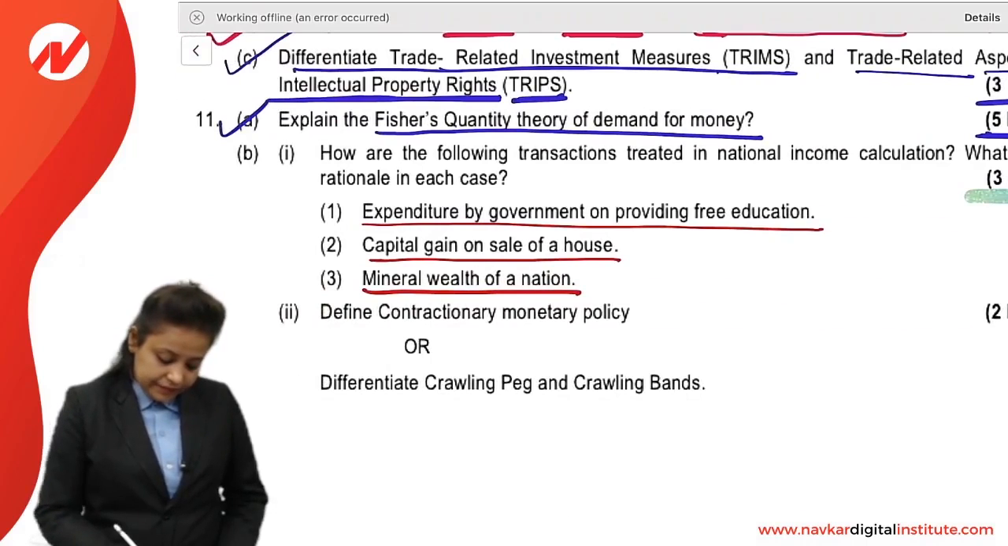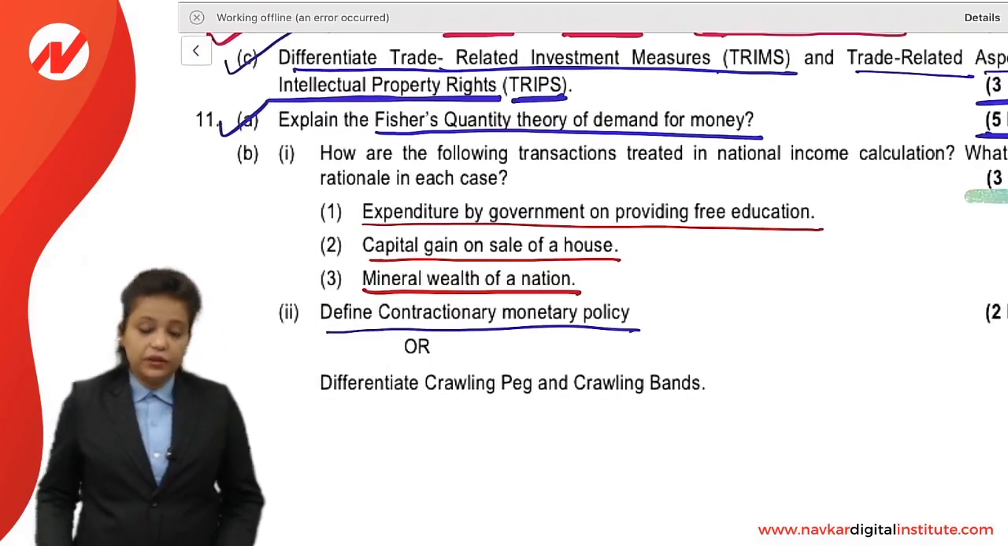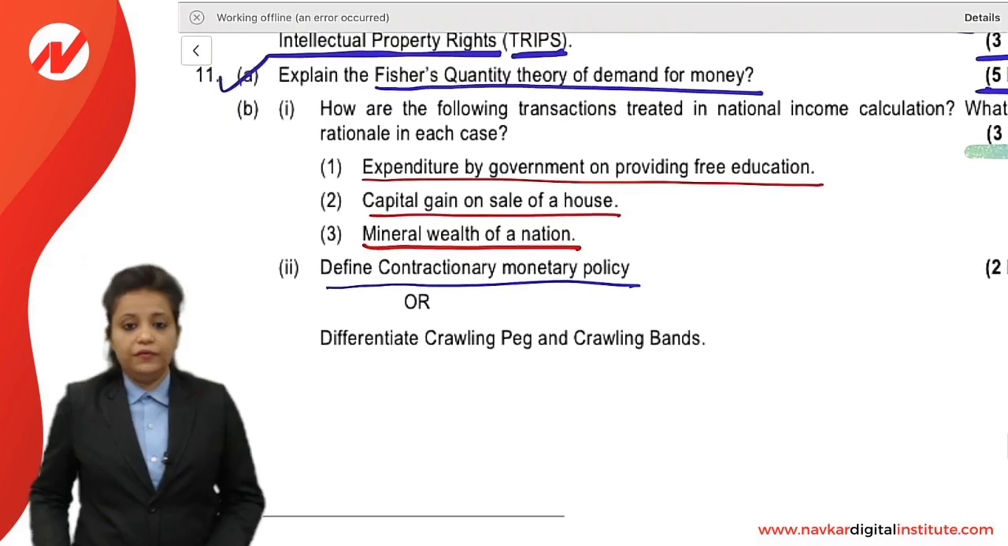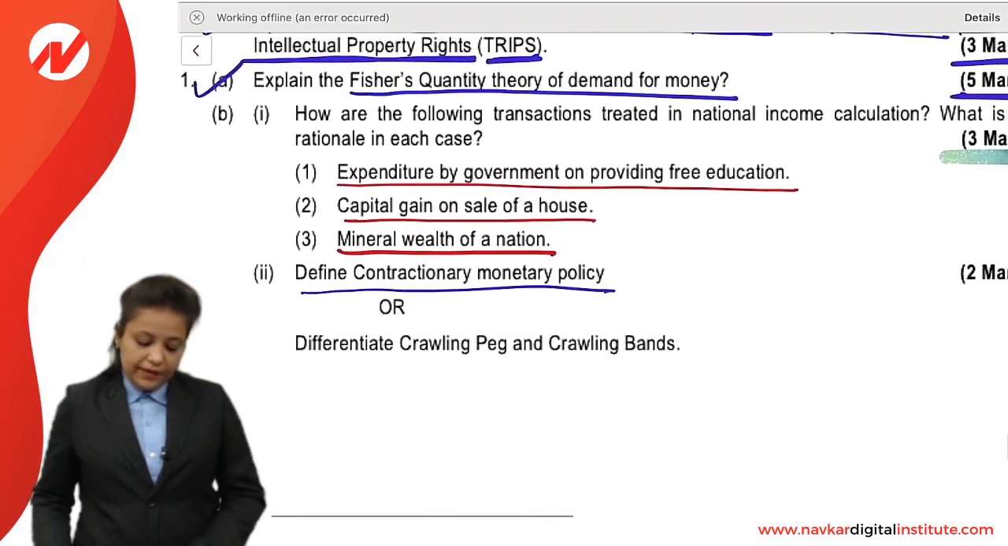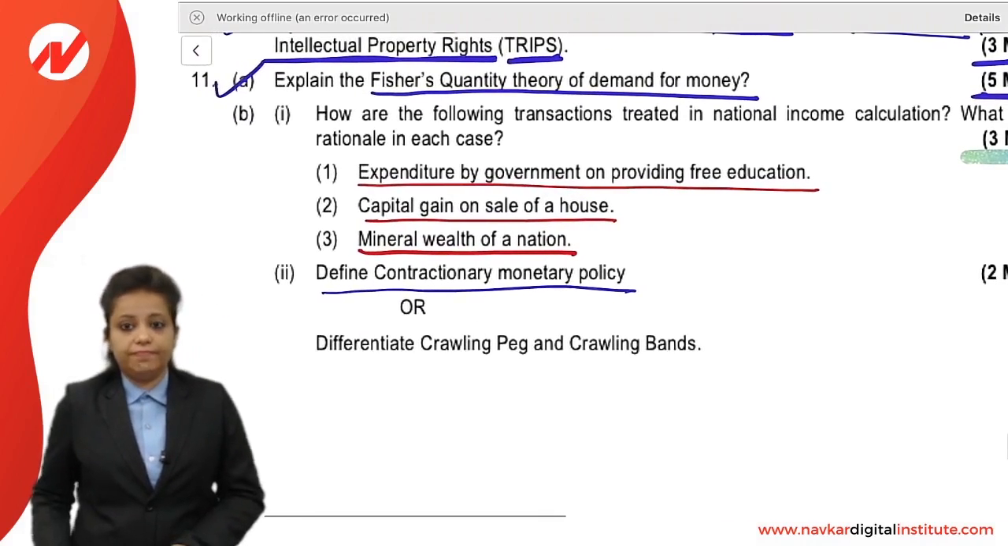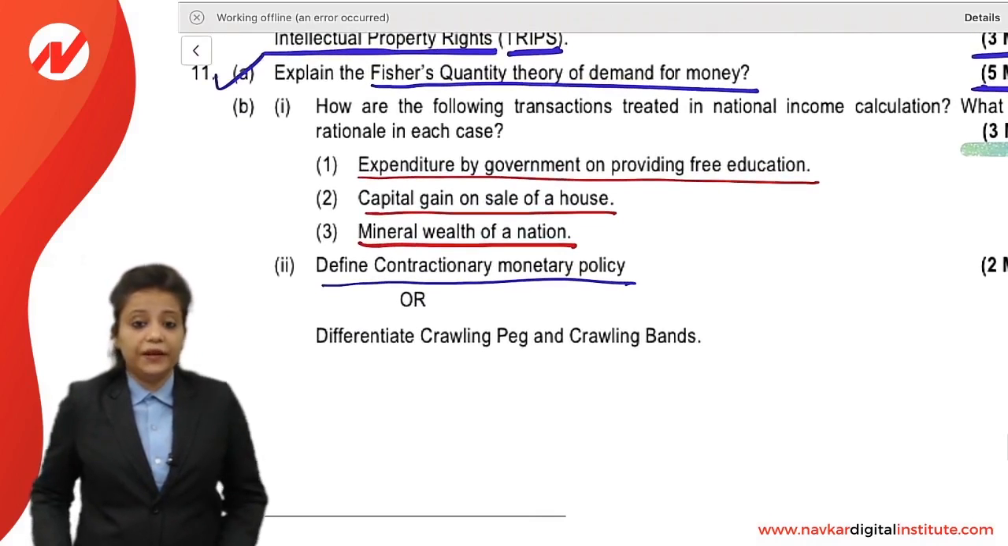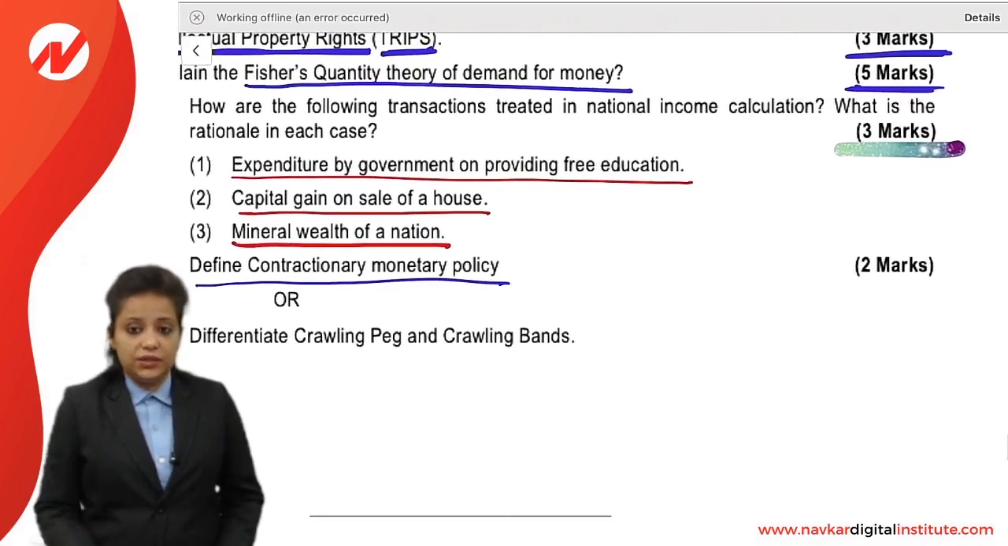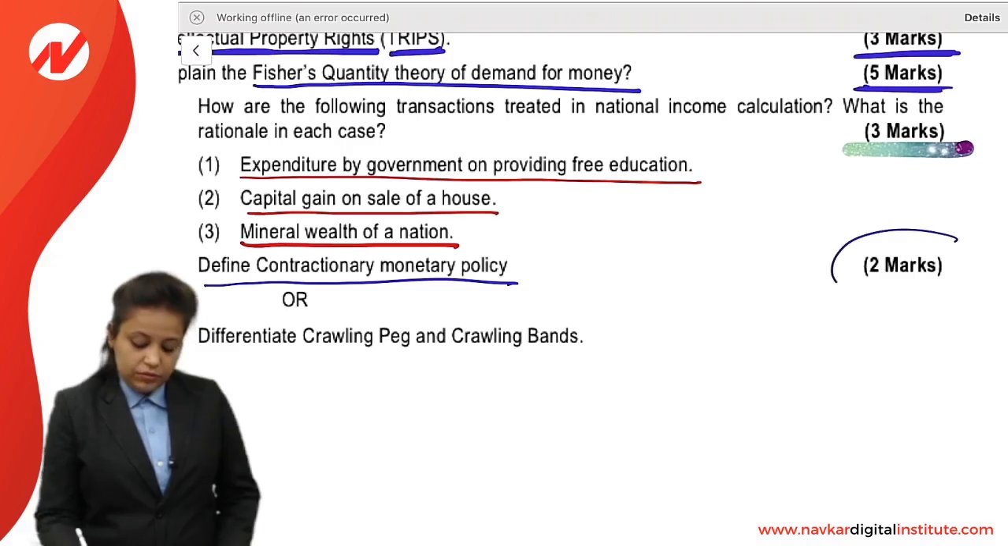Eleventh question, define contractionary monetary policy or differentiate crawling peg and crawling bands. So the first one is define contractionary monetary policy. This is in our 2 marks question.